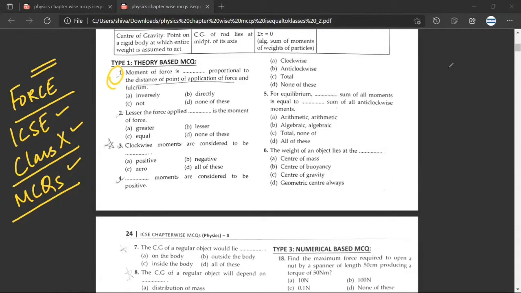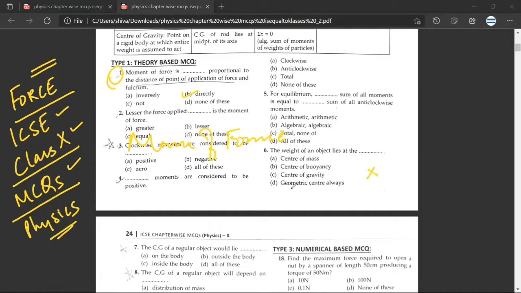So, Mr. Sibang, Chapter 1, Force, ICSE Class 10th MCQs Physics. Question number 1. Moment of force is dash proportional to distance of point of application of force and fulcrum. So, what should be the answer? So B, directly. Directly. Because moment of force.